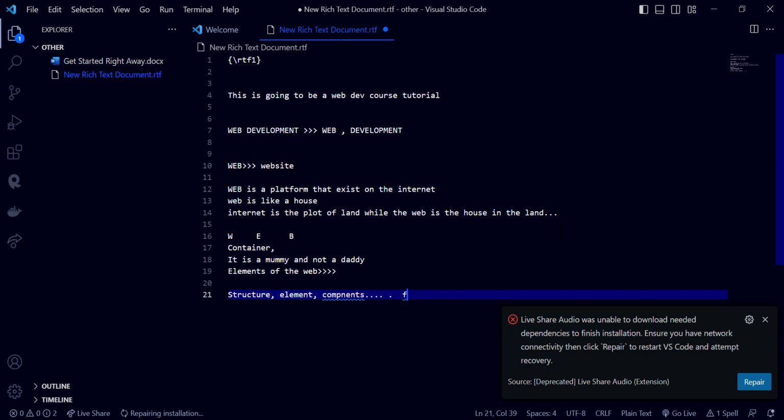So the component, the element, the structure, they are basically different actually. I'm going to say the elements as, I'll put the components as what exactly is in the web.